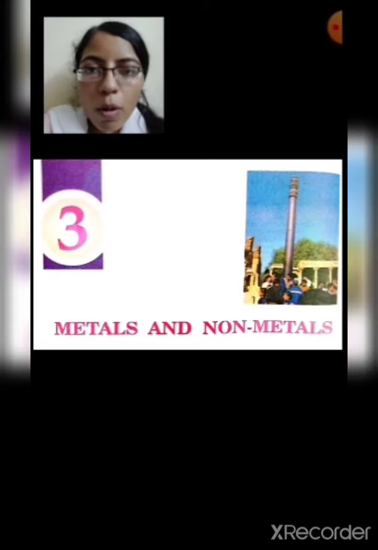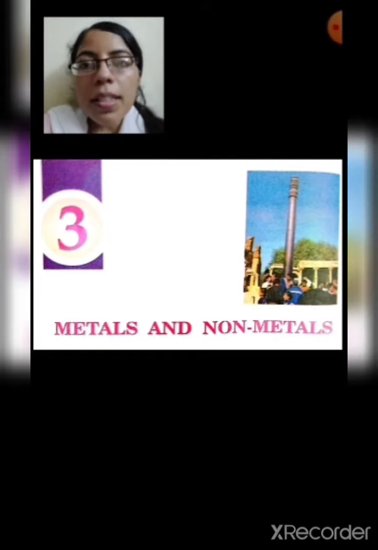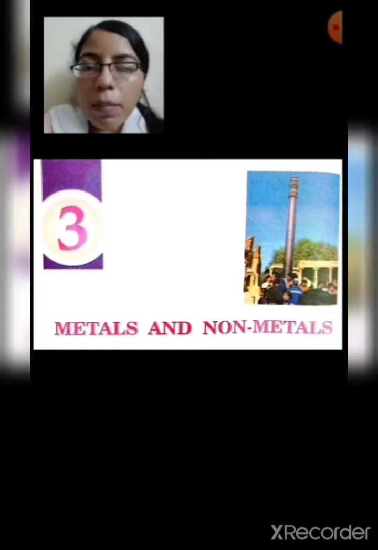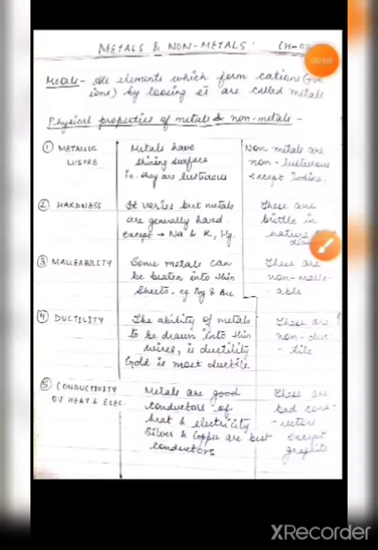Whereas in chemical properties, mainly the chemical reactions: how they react with other things like water and oxygen, and what the chemical composition of the particular elements is, and the reactants and products taking part in the chemical reactions, that we will be discussing in chemical properties. So students, let's start with chapter number 3 of chemistry, metals and non-metals. Let us take a brief introduction.